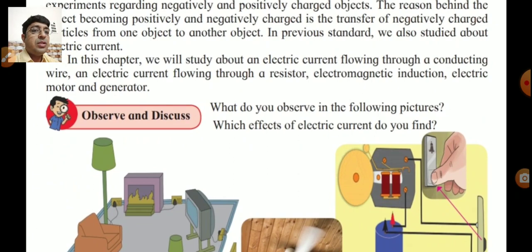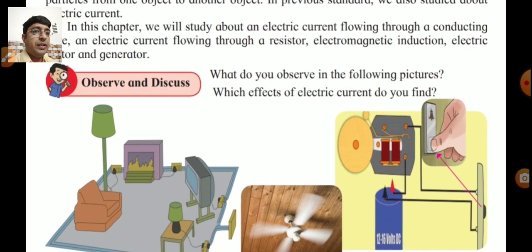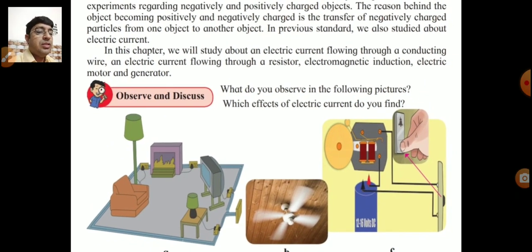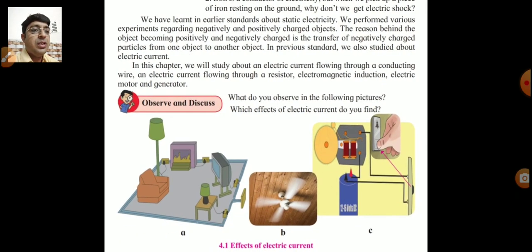So observe the following figure and we discuss here. Now two questions are given. What is the first question? What do you observe in the following pictures? And second question is given, which effects of electric current do you find in this given picture? So we find out the answer of these two questions. See the answer.